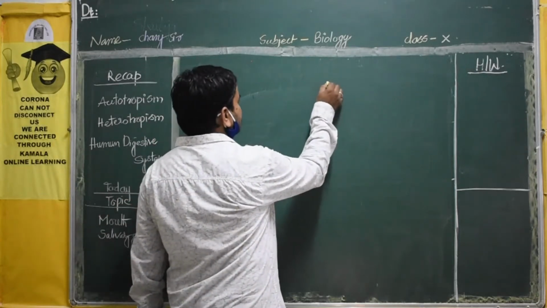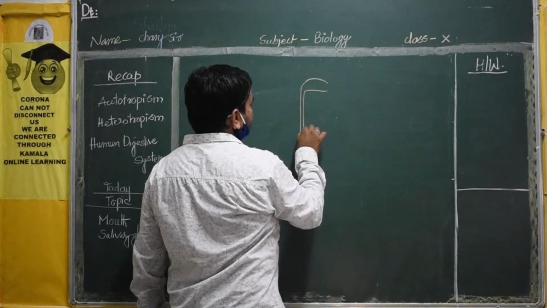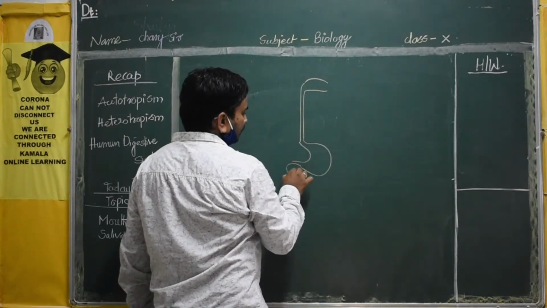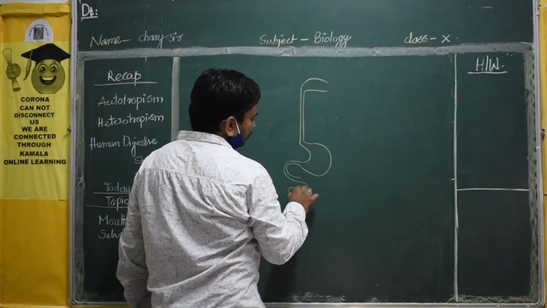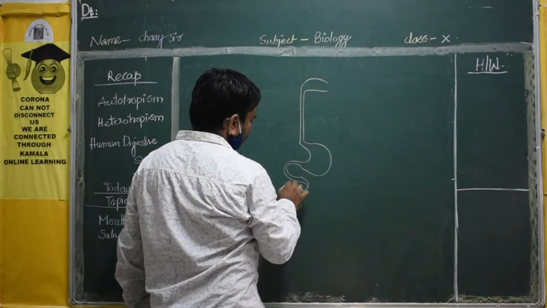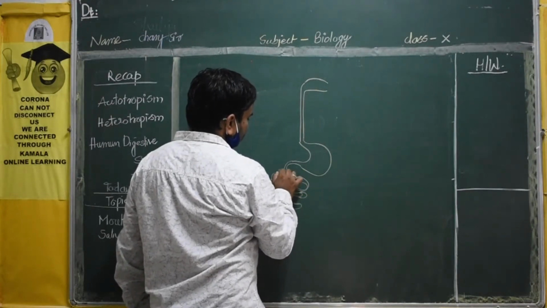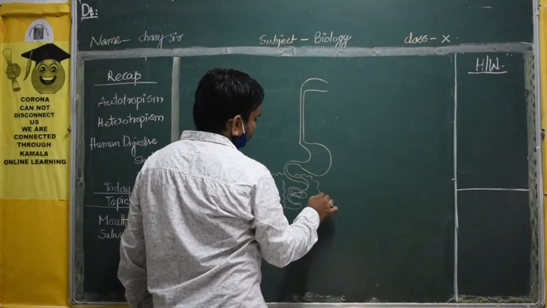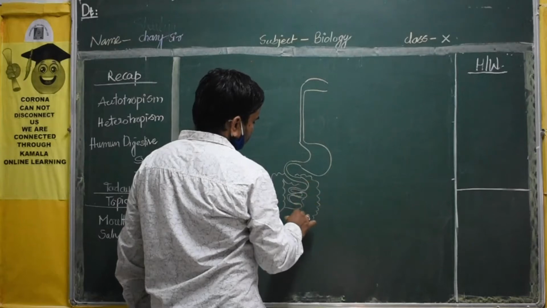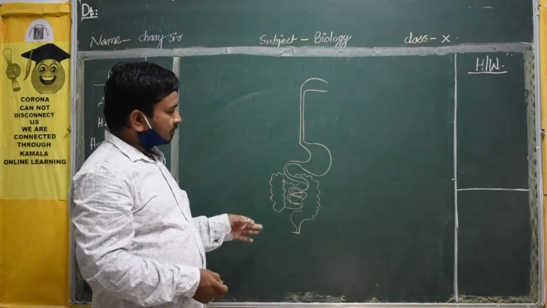Just, this is the mouth. First you have to draw. This is the esophagus and the stomach. This is the stomach. Then the duodenum, the U-shaped duodenum. Then the small intestine. After that you will get the large intestine. Yes, this is the large intestine. And finally you can see the anus. So this is actually our digestive system.